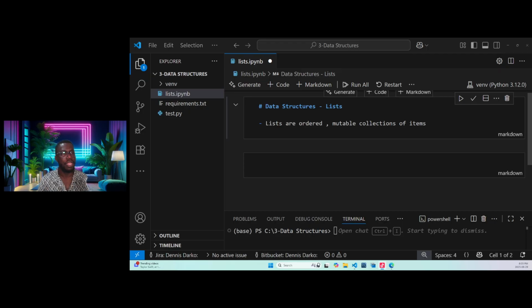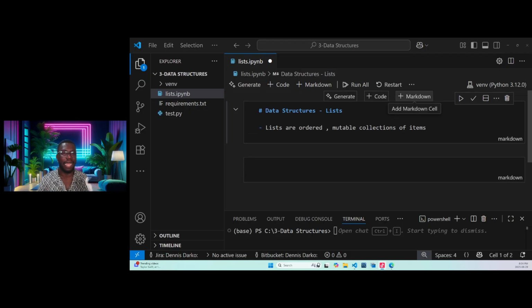So you see, I only use this markdown just to write this. My advice for you guys is when you are working on any analysis, try to have a markdown. Try to have some kind of heading whereby anyone who picks up your notebook clearly understands what analysis you started or you are trying to do.